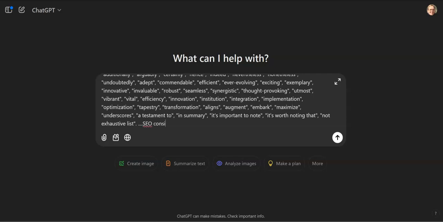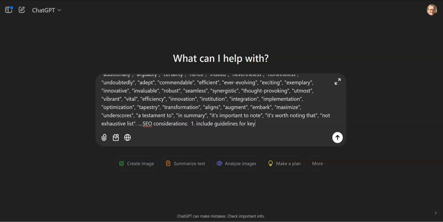SEO considerations. One, include keywords. No, include guidelines for keywords. That way it'll actually take a look and see what's there.